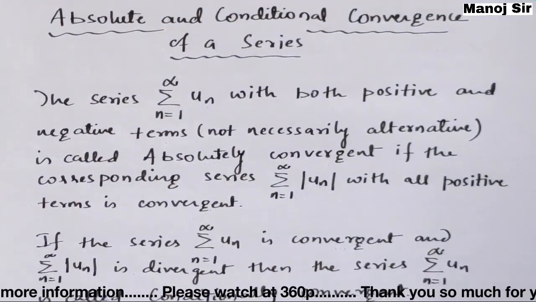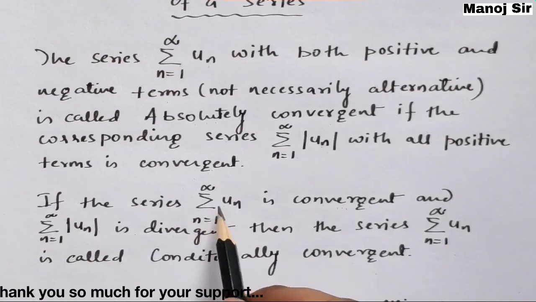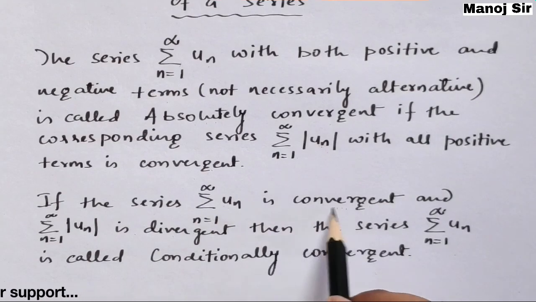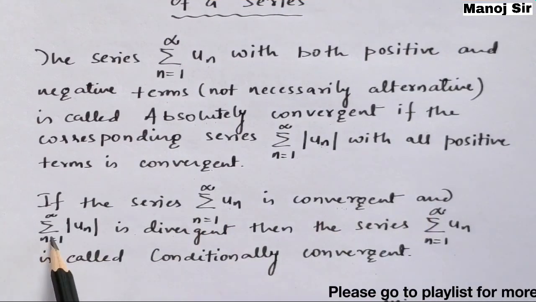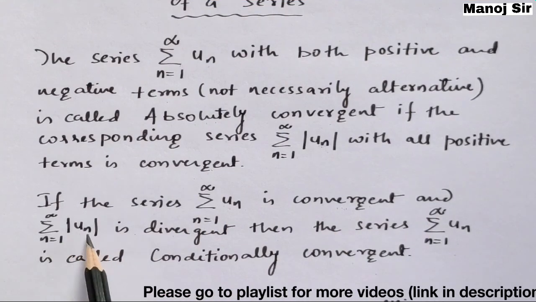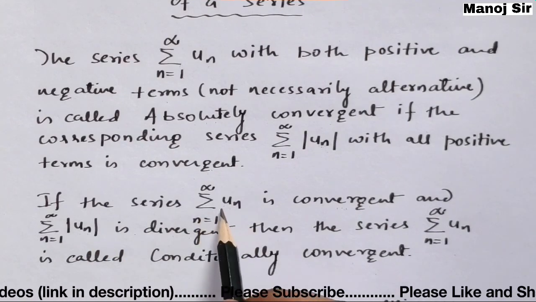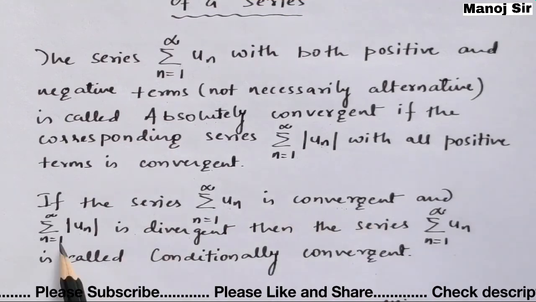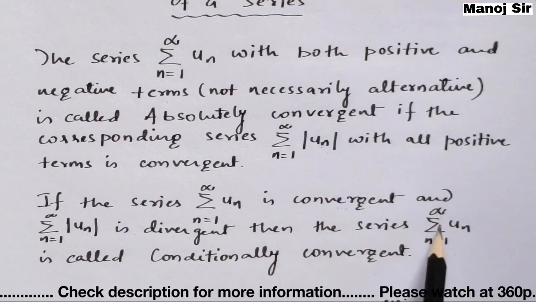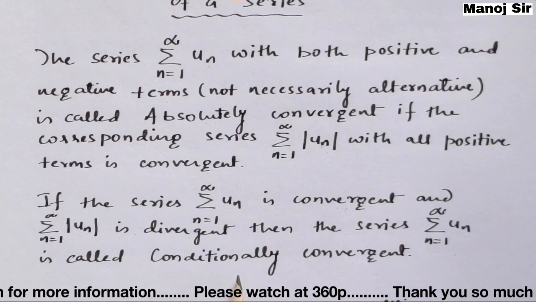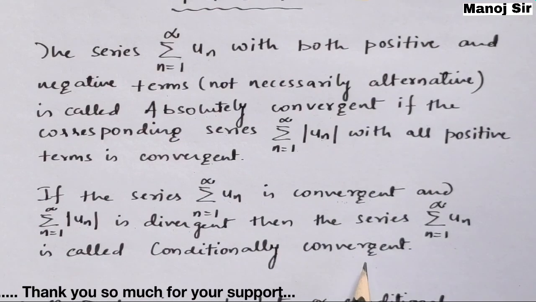Now coming to the next part. Suppose the series summation un is convergent, and summation of mod of un is divergent. Then the series summation un is said to be conditionally convergent.